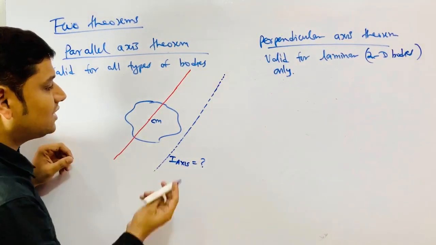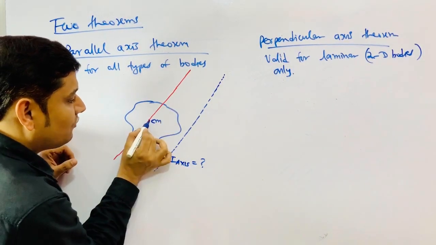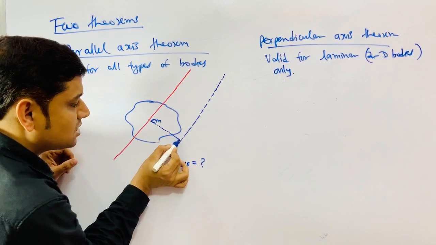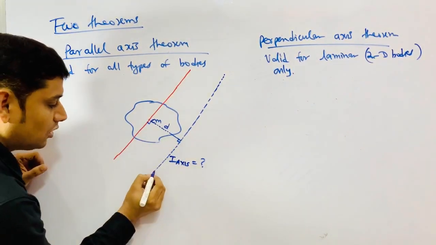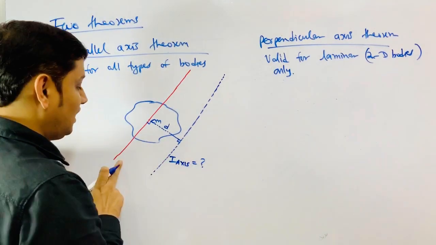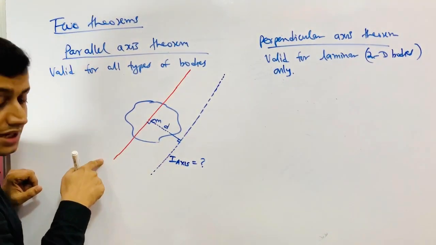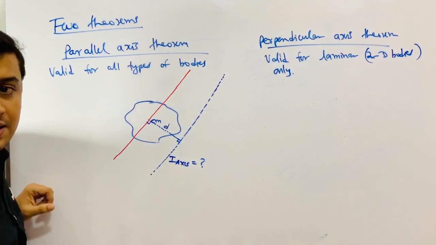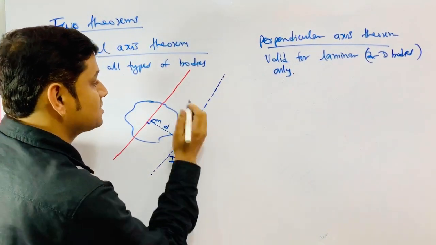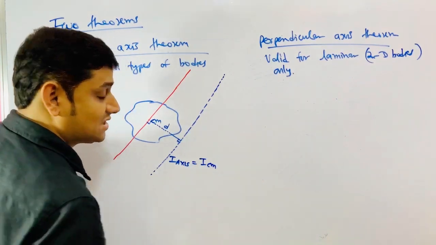Then once you get these parallel lines, find the perpendicular distance between them, and that distance would equal d. So you are going to get I about the axis. If this ICM is known to you, you can get I axis. If I axis is known, you can get ICM.